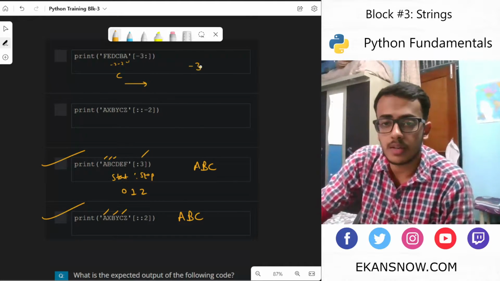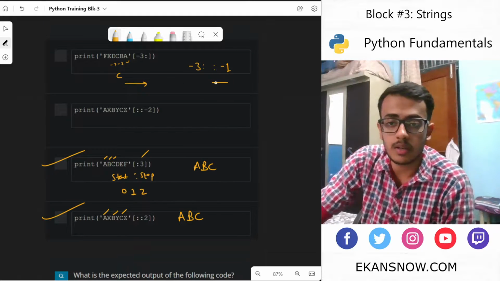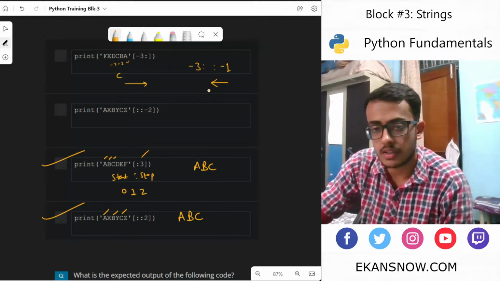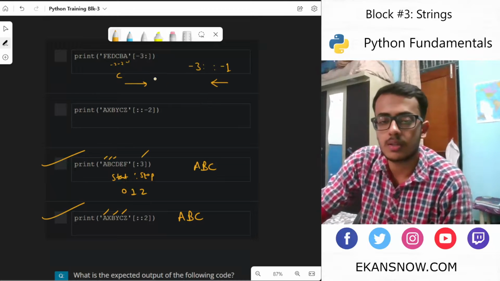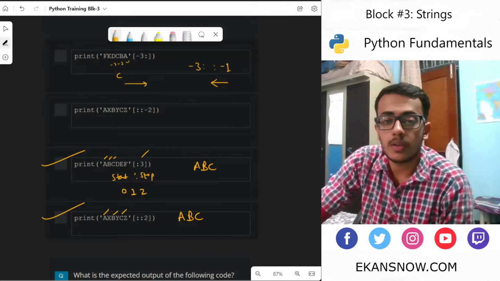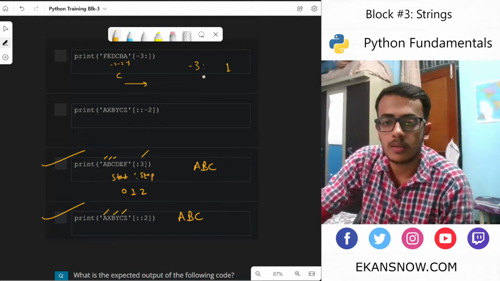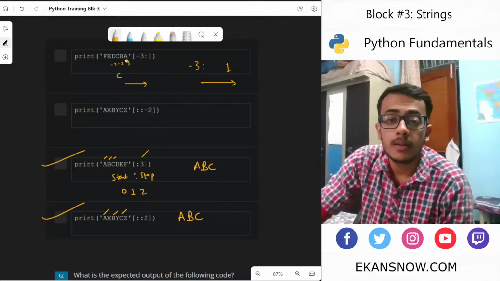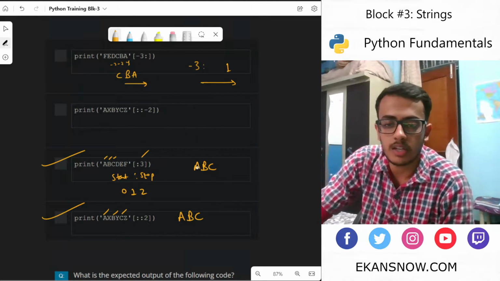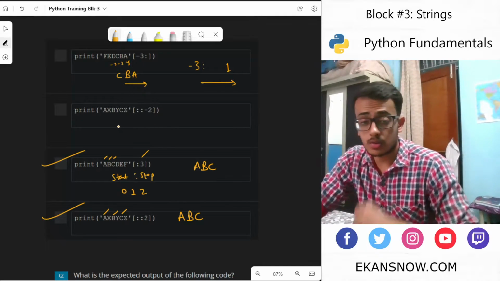If we have been given -1, then the traversing or the picking of the characters would be done in the opposite direction. So in this there's no -1 or so, so the default is +1. That means it goes in the forward direction. Fine. So in this case, the answer would be CBA, which is not what we desire. We wanted ABC. So this is wrong.